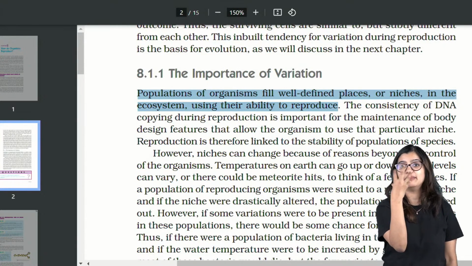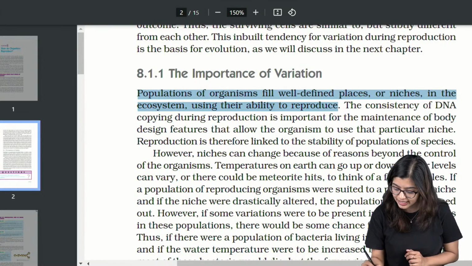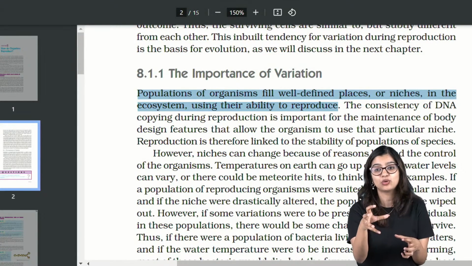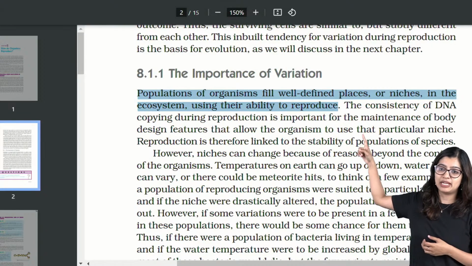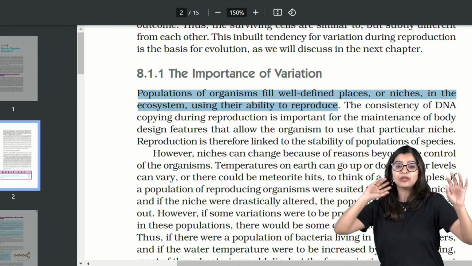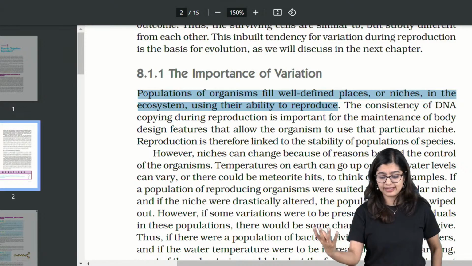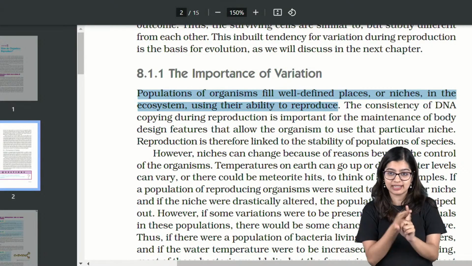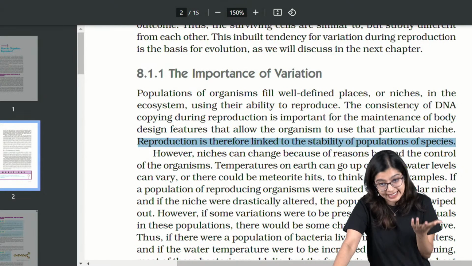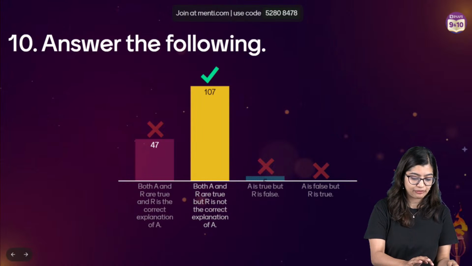We have just eliminated the word niche. They have just removed the word niche and told you that they fill places using the ability to reproduce, right? Now, why did they bring this up? To talk about how when they fill up a certain area, when they are found in specific areas, we know that their body features are designed to live in that area. Hence, reproduction is linked to stability of species. Yes? But our question statement, which I forgot the stem for at this point.